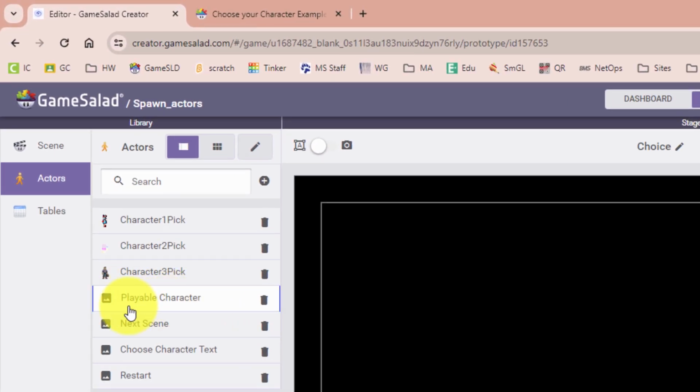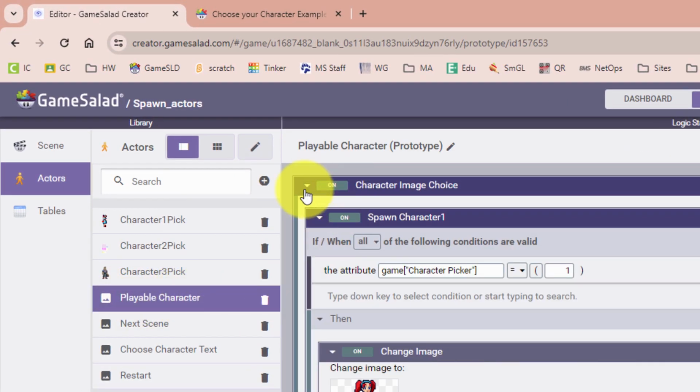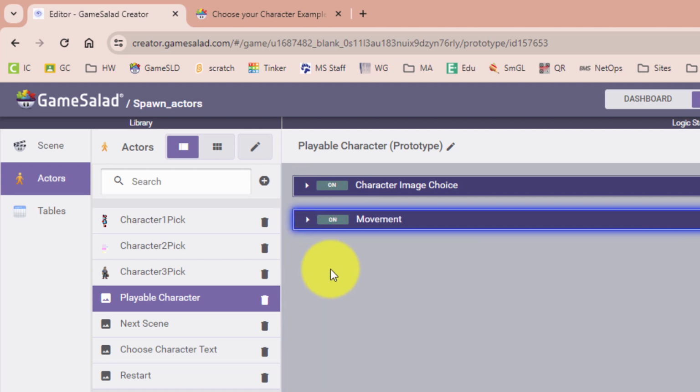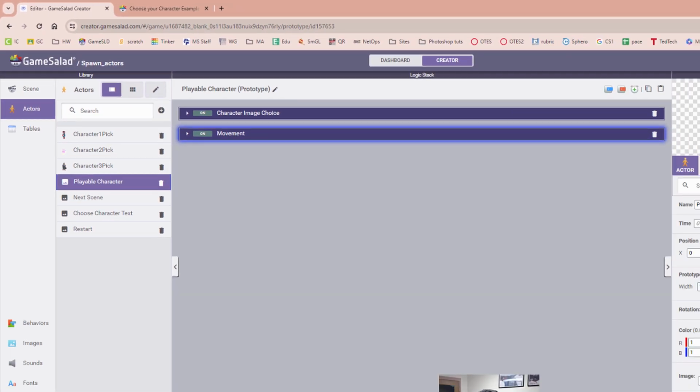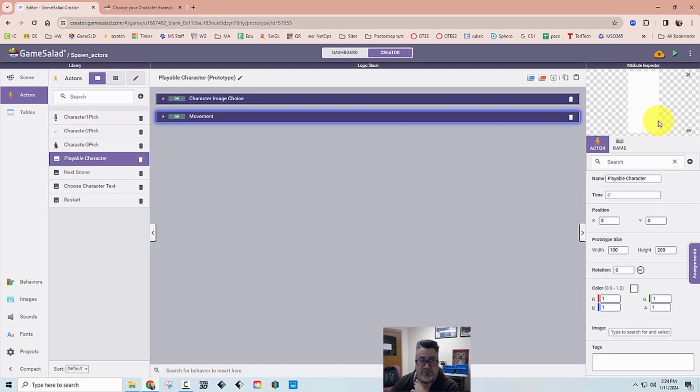Now notice I have one actor called playable character. This character, let me close the code here for just a second, is that white rectangle over here. That's what you see on the scene. And all we do is put code in that changes the image from a white square to whatever actor we want it to be. The other things I have aren't really important for the actual game. It's really these 4 actors right here that are important.